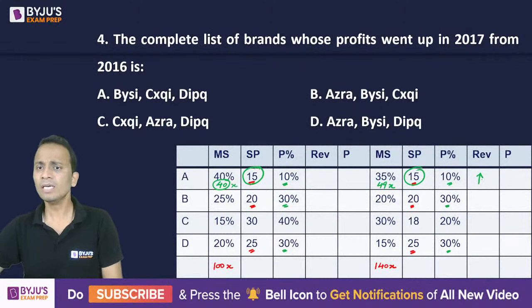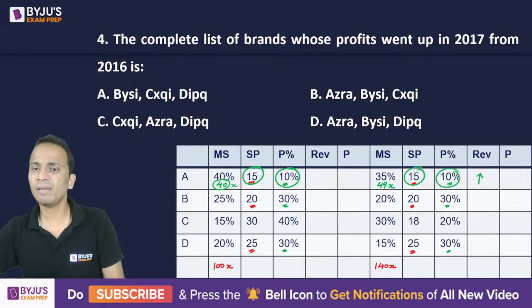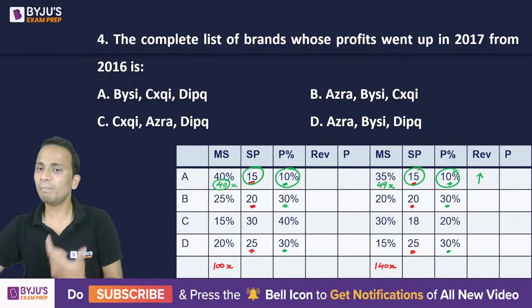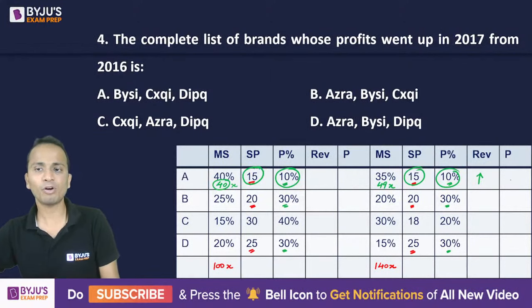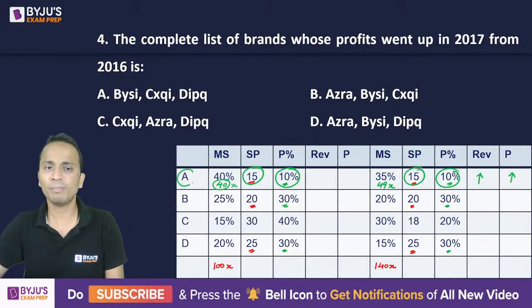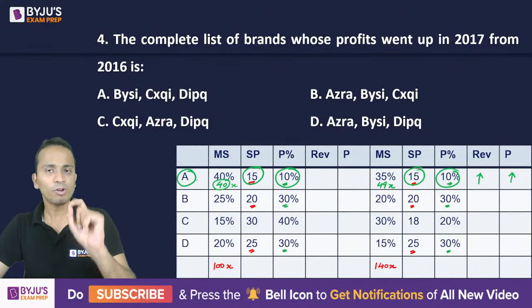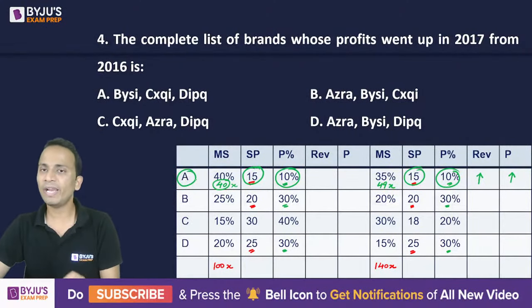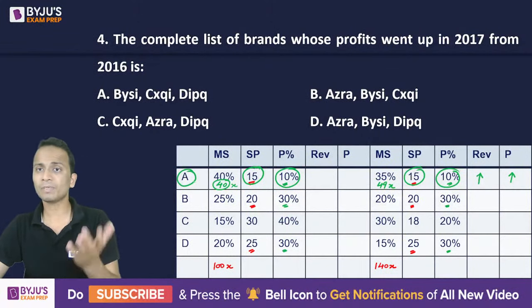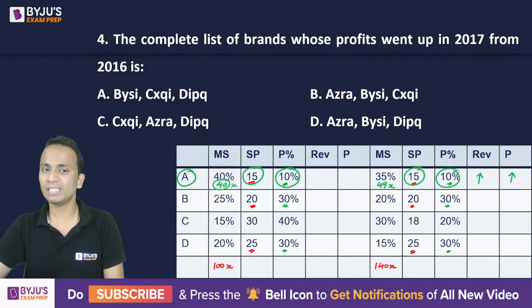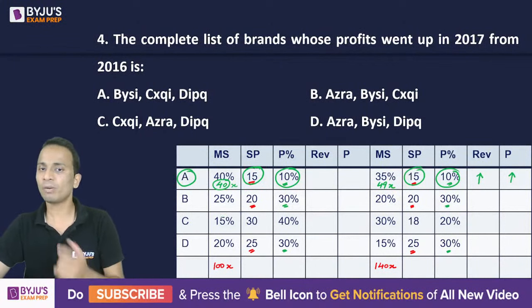Now, since the revenue has increased and the profitability percentage is the same, since the base has increased, the profit value will also increase for brand A. So for brand A, profit will go up in 2017 as compared to 2016. Now let us do it for brand B.